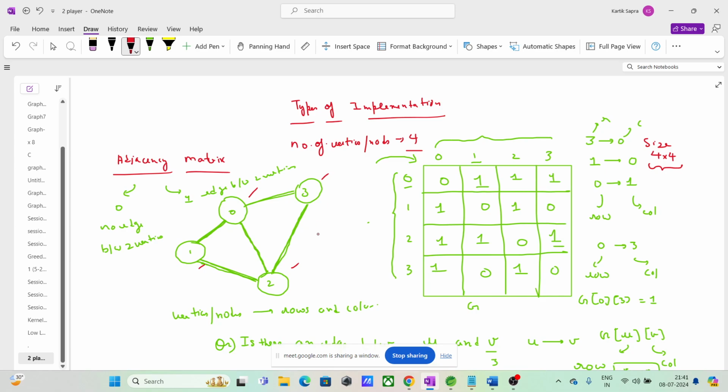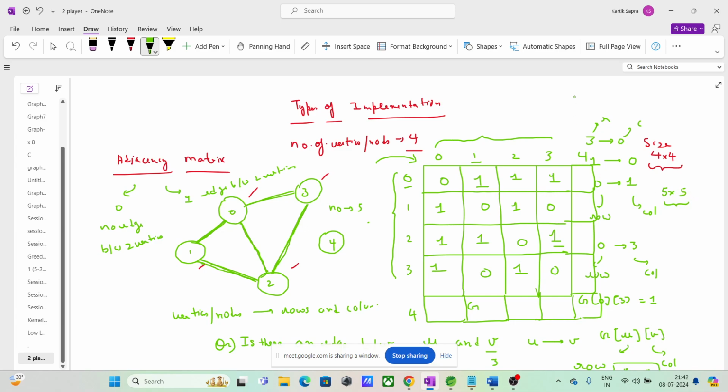If we add one more vertex, 5, we have to add one more row and one more column. Now the number of vertices is 5 and the size is 5 into 5.